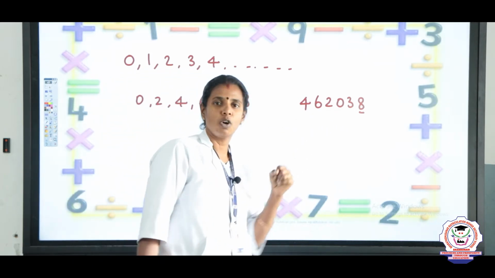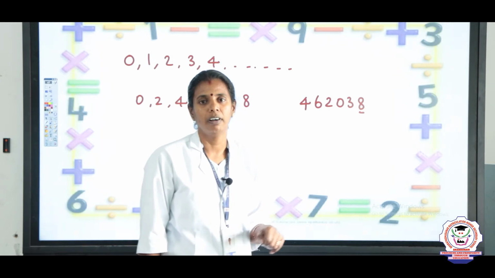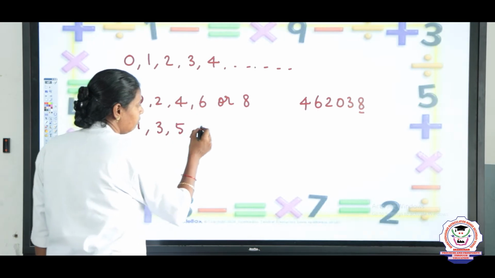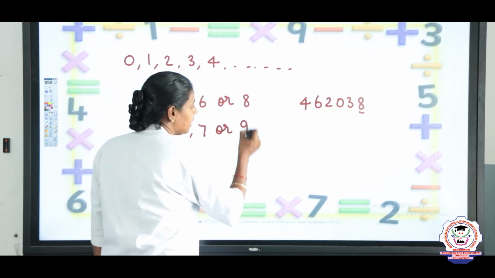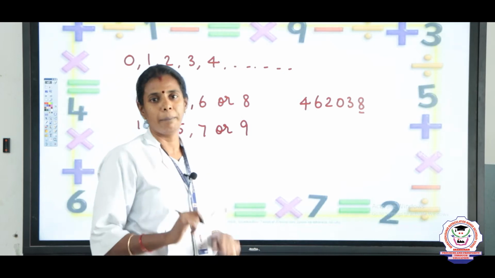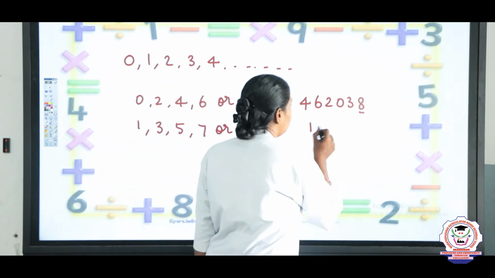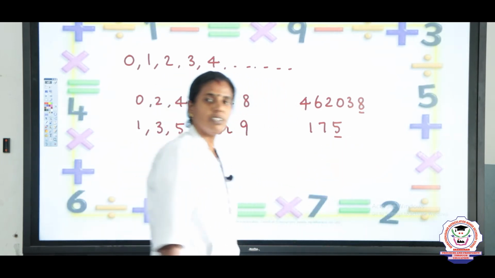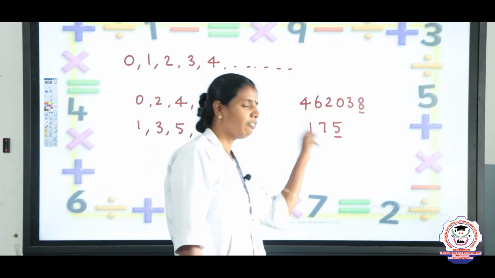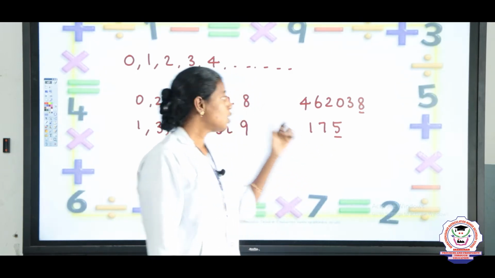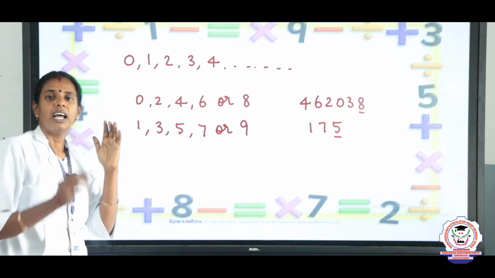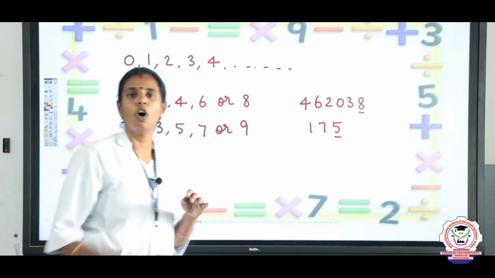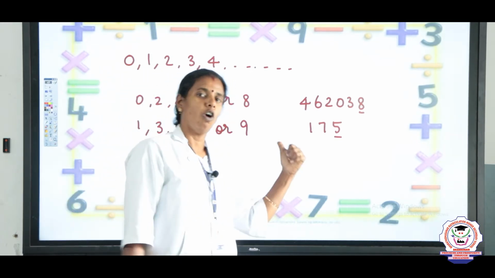So this number is an even number. The number which ends with 1, 3, 5, 7 or 9, this set of numbers is called odd numbers. For example, 175. Here, what is the ones digit? It is 5. The number which ends with 5 is an odd number. So the definition of even numbers is that they are exactly divisible by 2. The numbers which are not exactly divisible by 2 are called odd numbers.